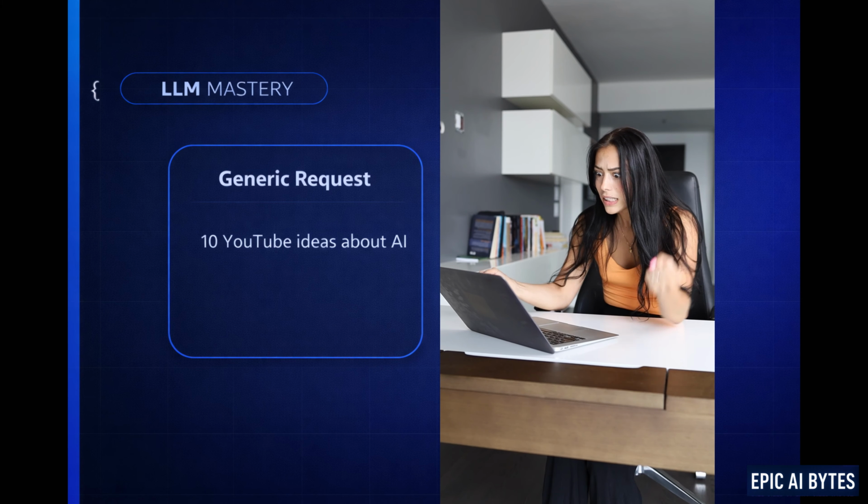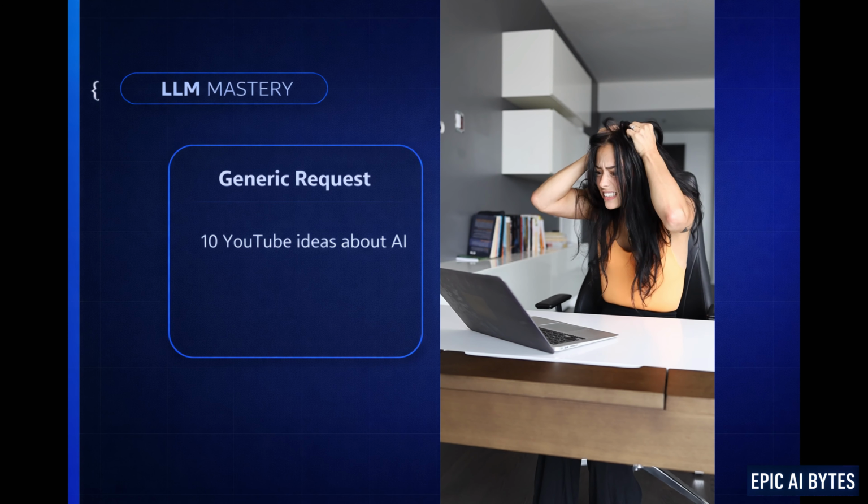A creator wants YouTube script ideas. Without context, the prompt might be, "Give me 10 YouTube ideas about AI." What happens? You get surface-level topics, because the AI doesn't know the creator's strategy. But add a context container.